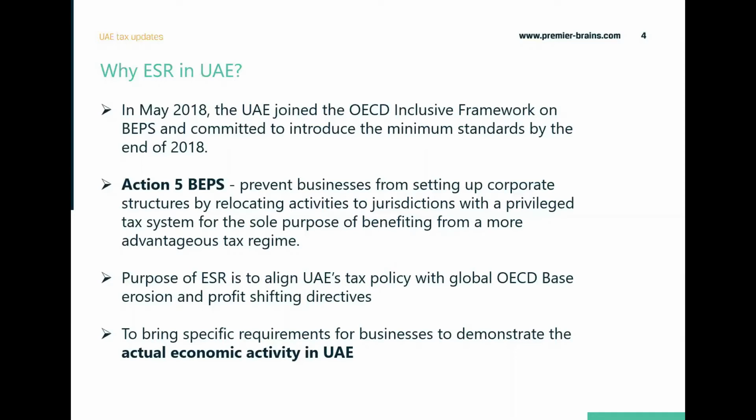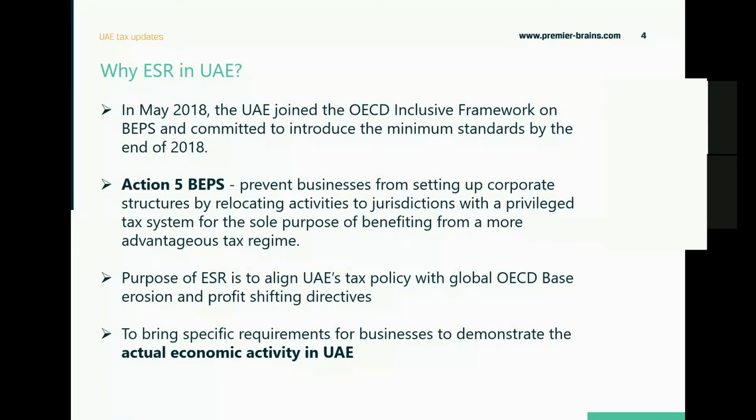So this base erosion and profit shifting scheme, which was introduced by the OECD, had basically 15 action points. And one of the action points was action point number 5, which was to curb the harmful tax practices, basically certain corporate structures by multinational corporations, wherein they were relocating their activities and shifting the profits from higher tax jurisdictions to a low or no tax jurisdictions. So in response to that, OECD made these action points, and action 5 is for harmful tax practices. And in relation to action 5, UAE introduced these economic substance regulations.